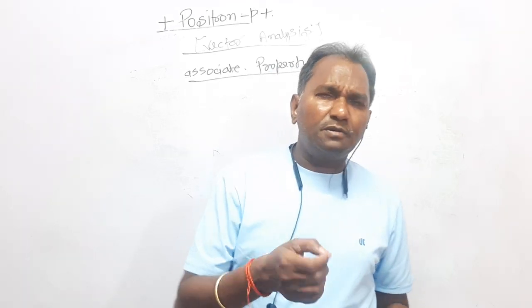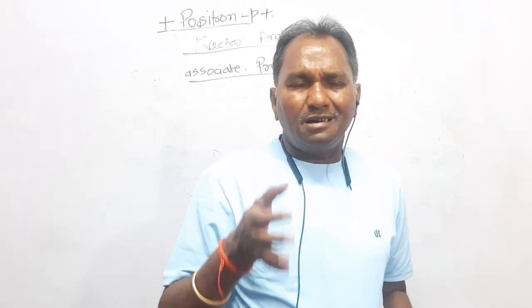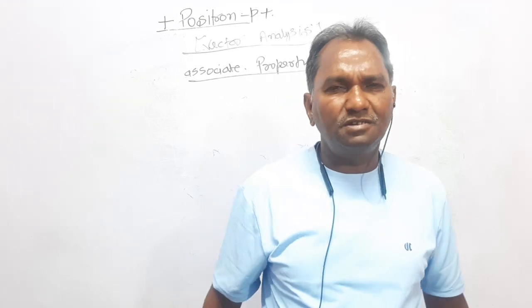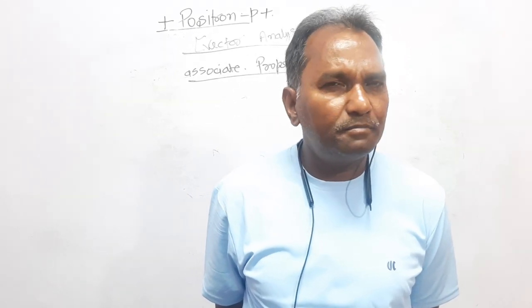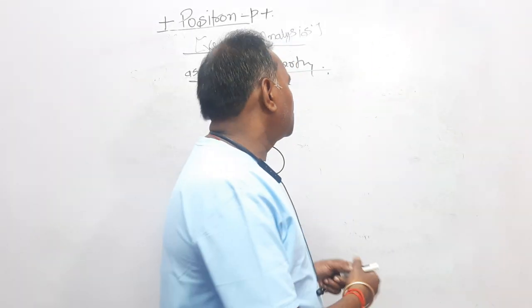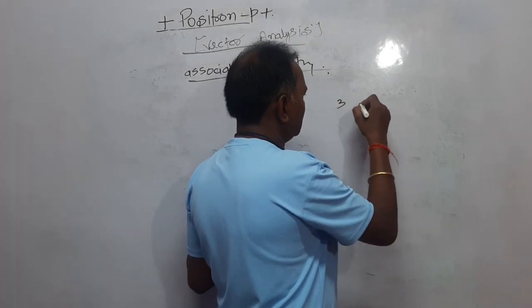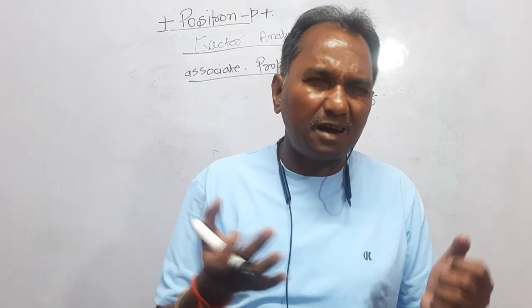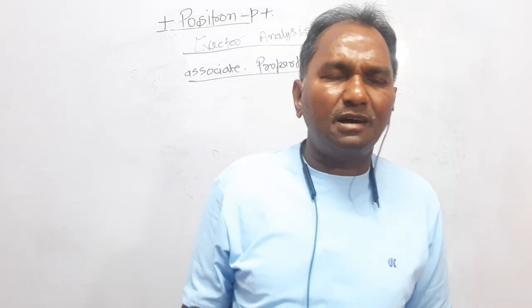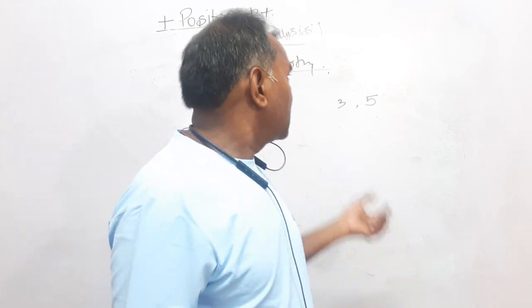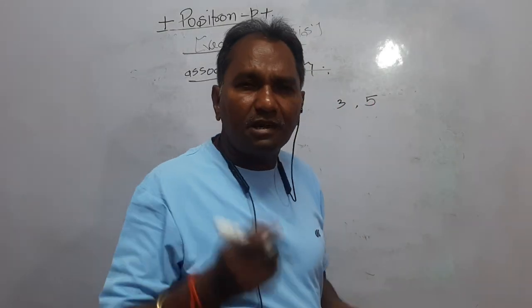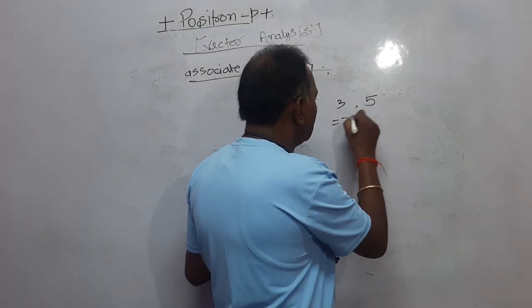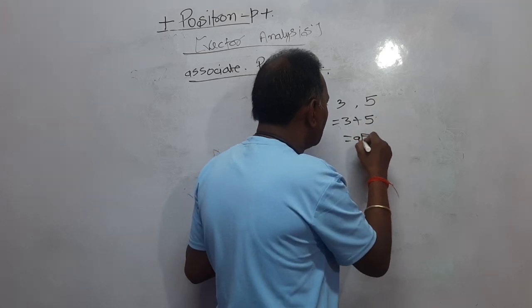Dear students, how can you differentiate between the addition of two vectors and the addition of two scalars? The two scalar quantities, let their magnitudes be 3 and 5, then if you add them, 3 plus 5 is equal to 8. Distance is a scalar, time is a scalar. Let the two times given be 3 hours and 5 hours. Then their addition will turn out to be 3 plus 5 is equal to 8 hours.